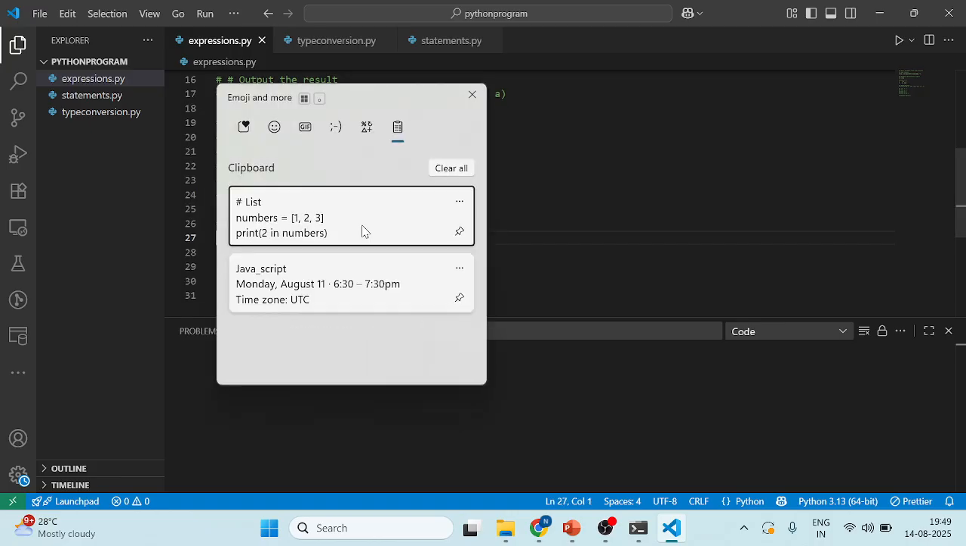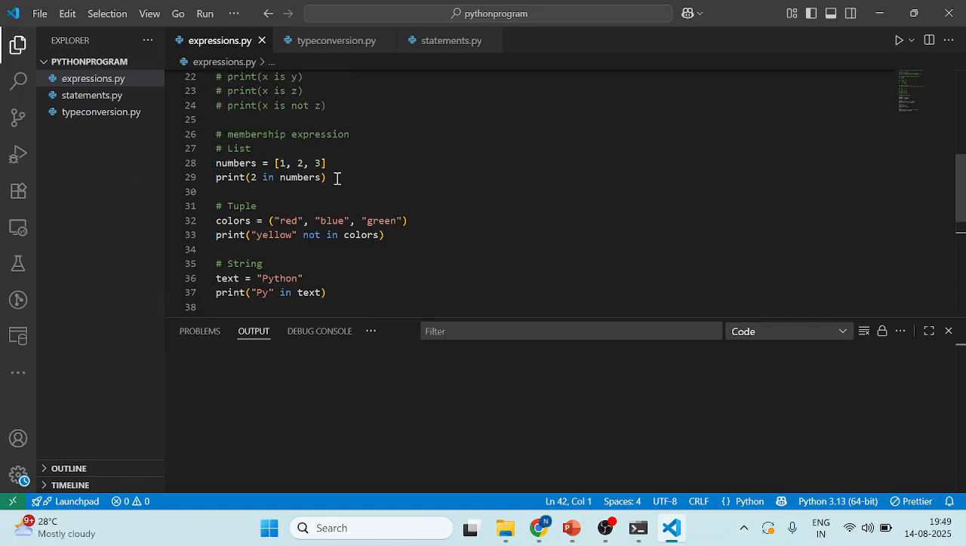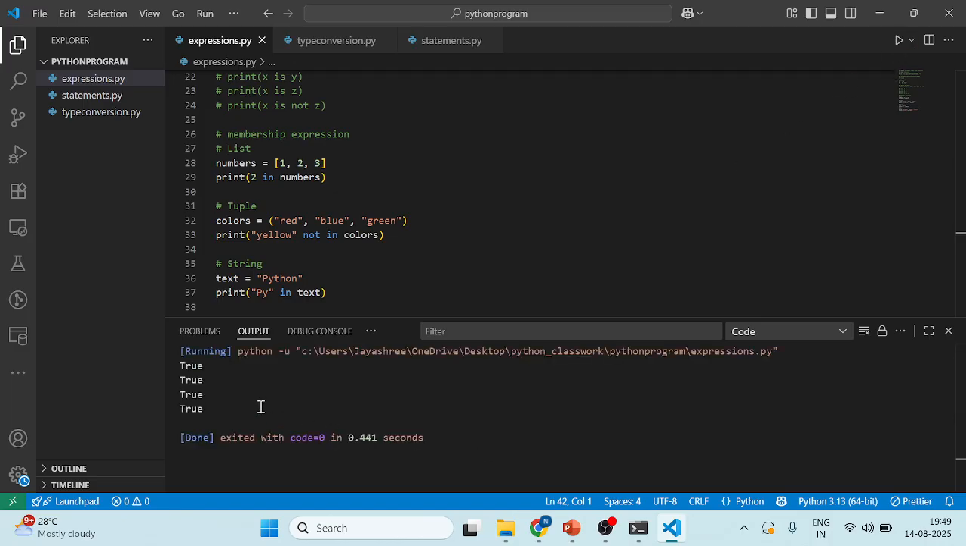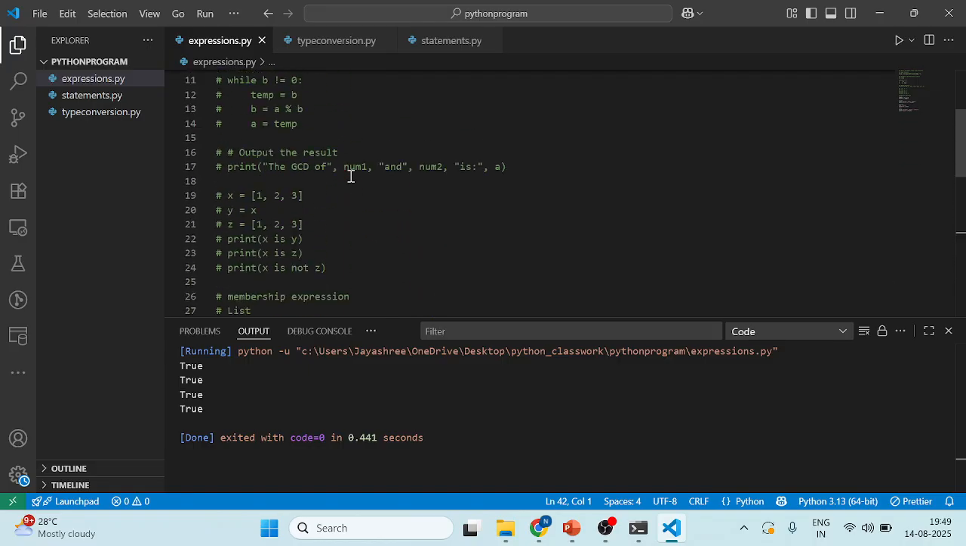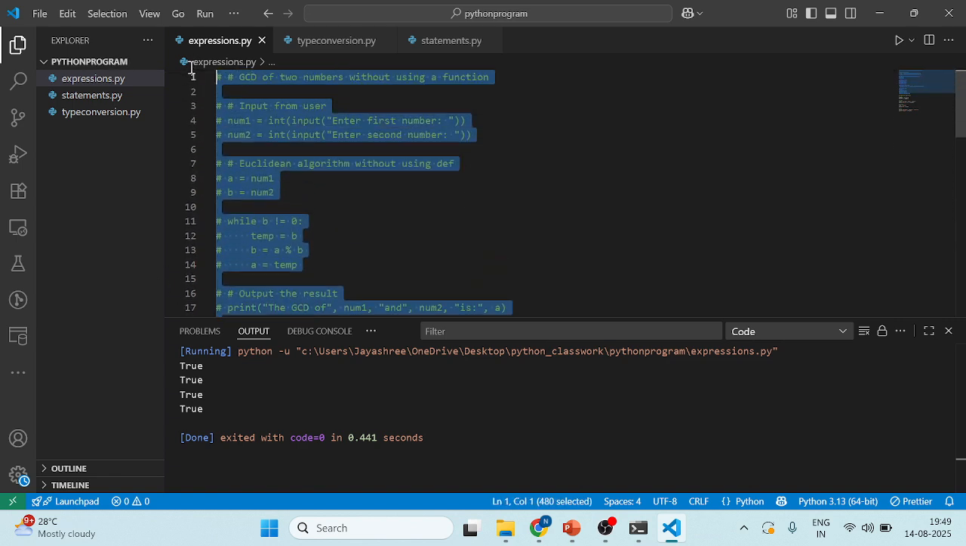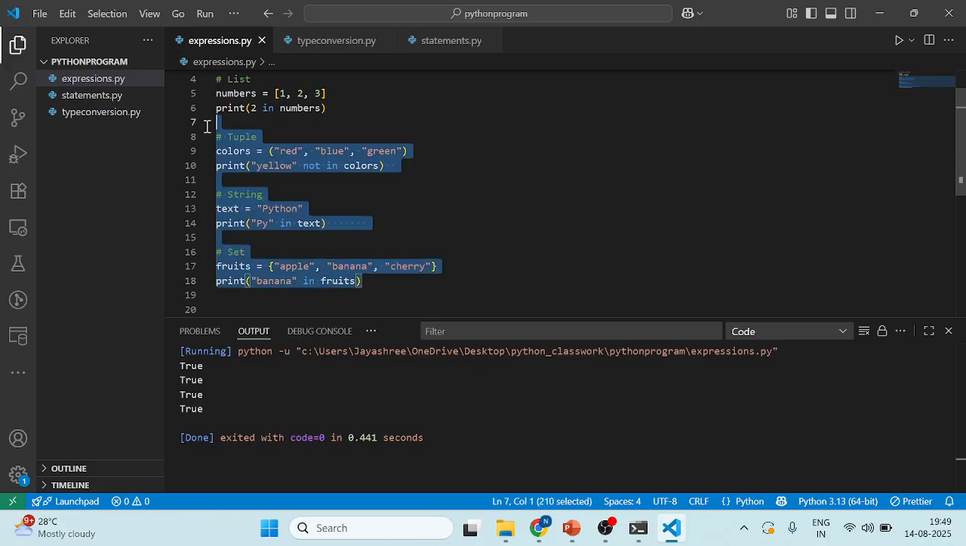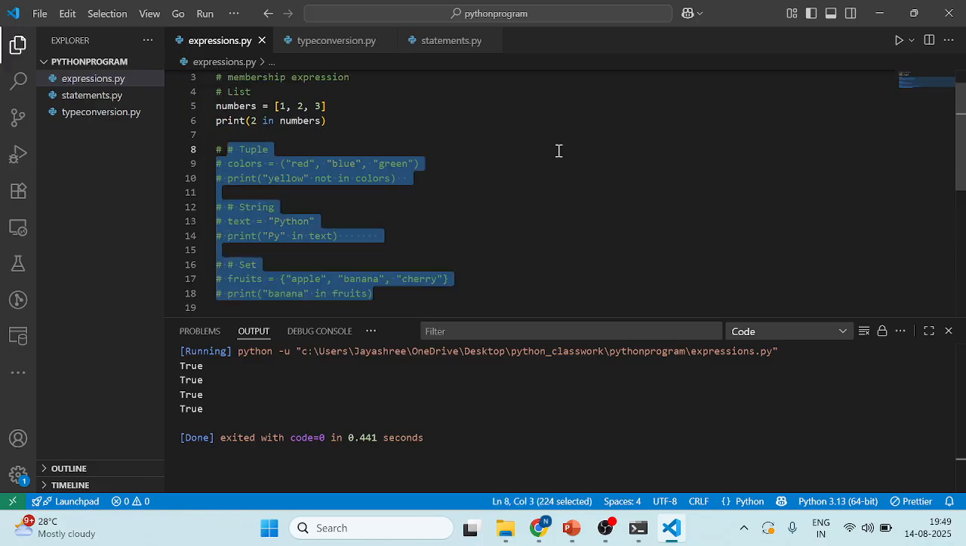Okay, so I'm going to execute this one. What happened here? The list. In the list, the sequence of characters has to be printed. So we will see here. Okay, I'm going to comment all this stuff. We will execute one by one as well. So I'm going to execute.